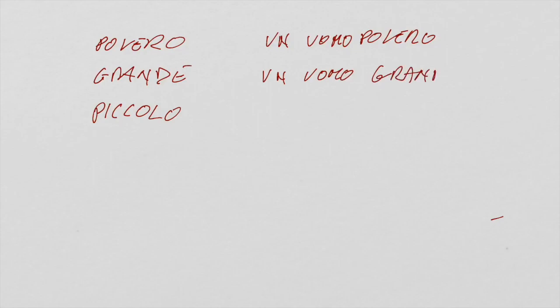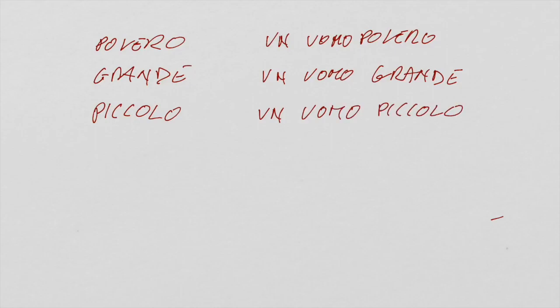They have this meaning if you place them after the noun. So, for example, a poor man, meaning poor without money, would be un uomo povero. A big man, meaning not just big, huge, would be un uomo grande. And a small man, short, small, would be un uomo piccolo.